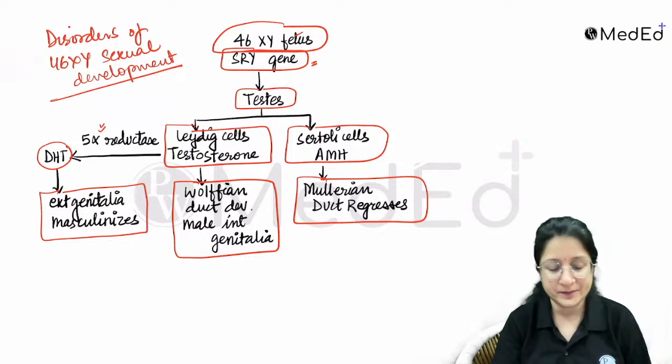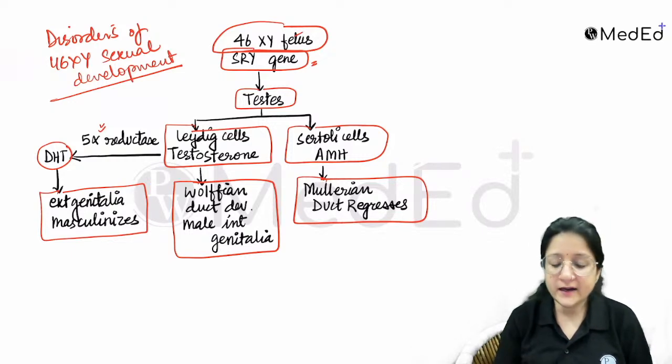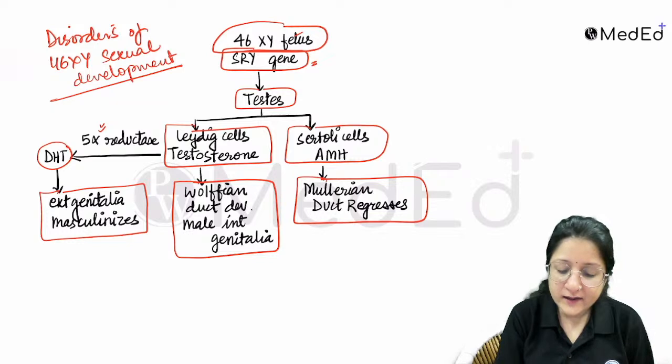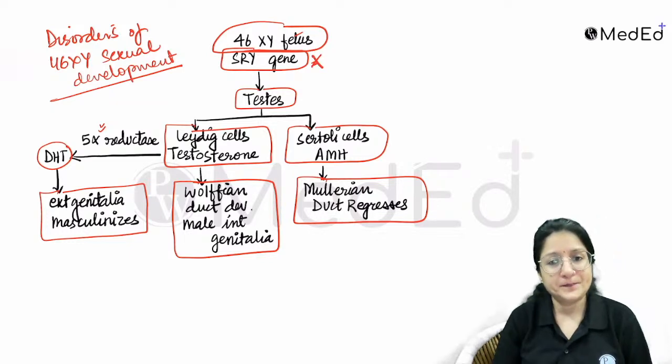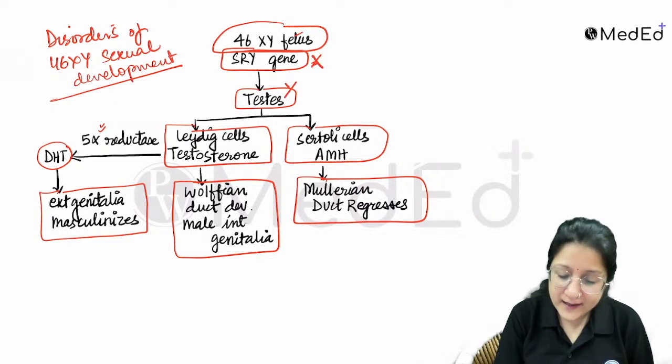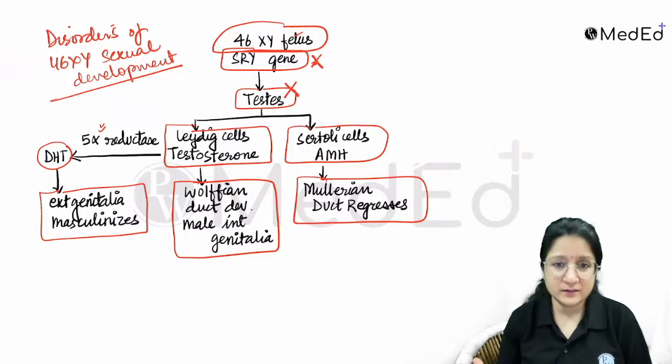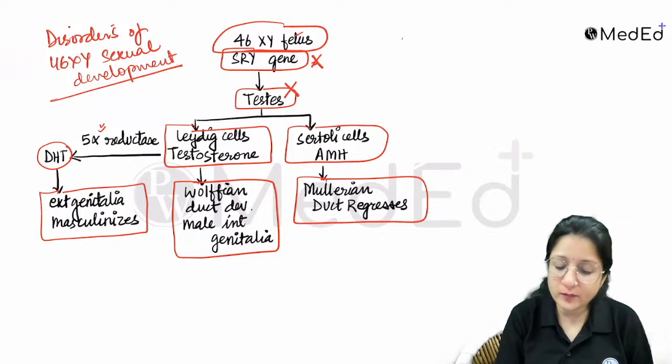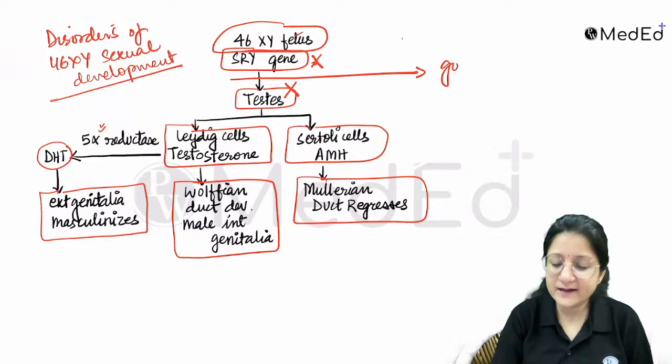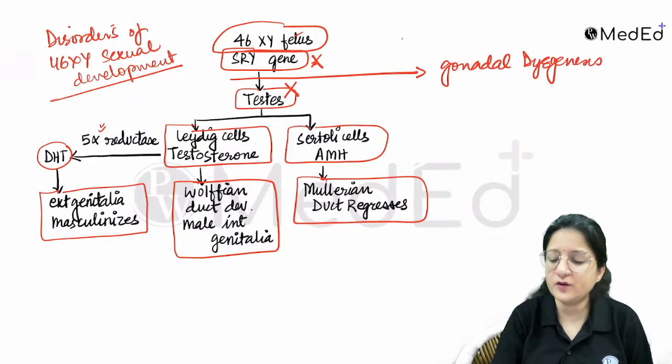This is normal. What happens in disorders? In disorders, there could be a defect in the SRY gene. The gonads don't develop into testes. So one could be gonadal dysgenesis, 46XY gonadal dysgenesis, Swyer syndrome.